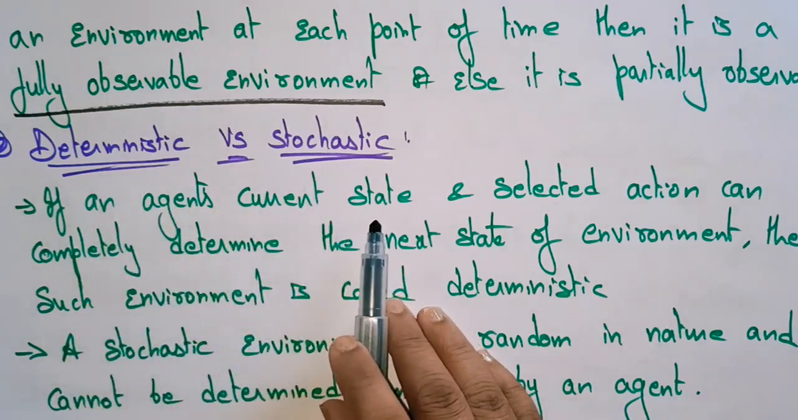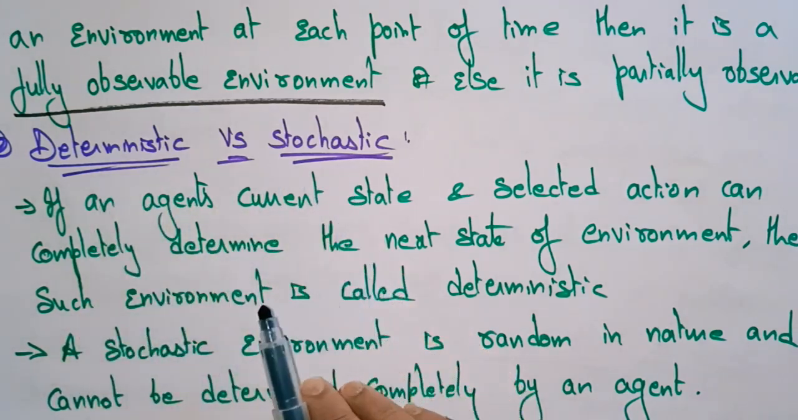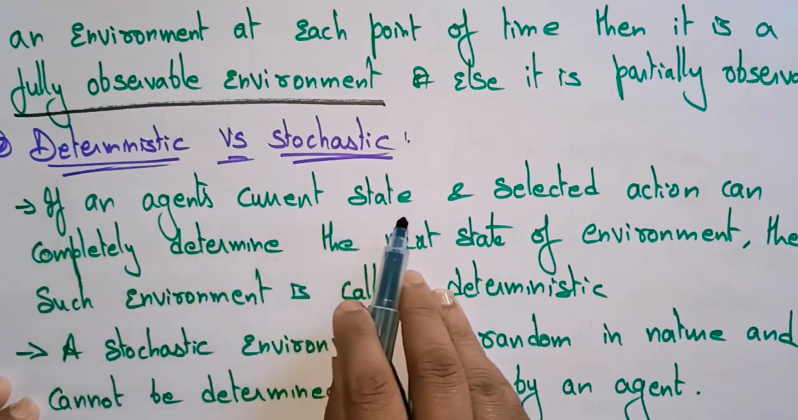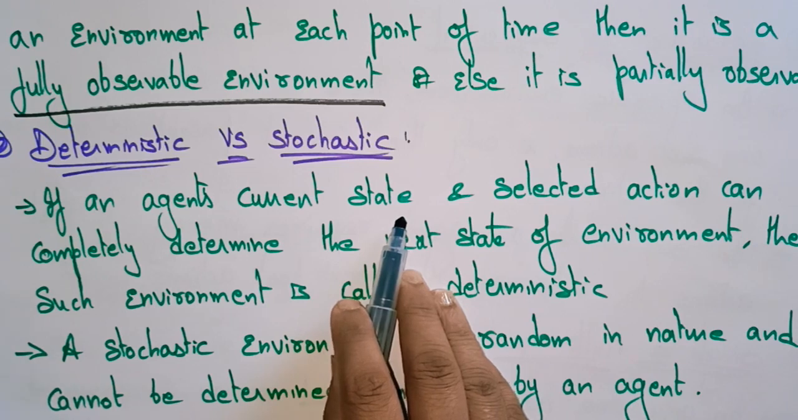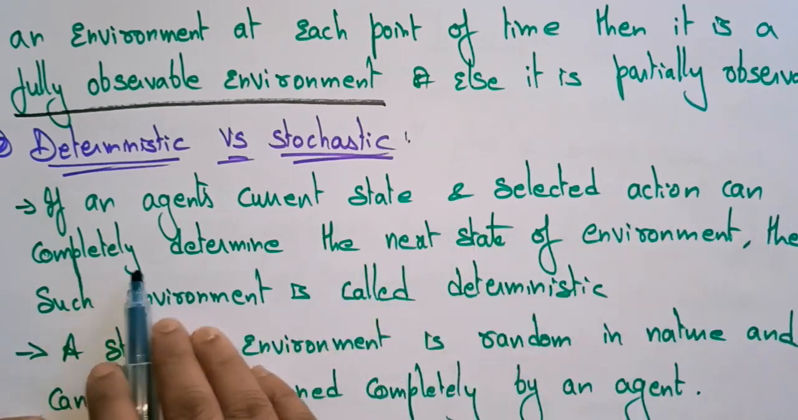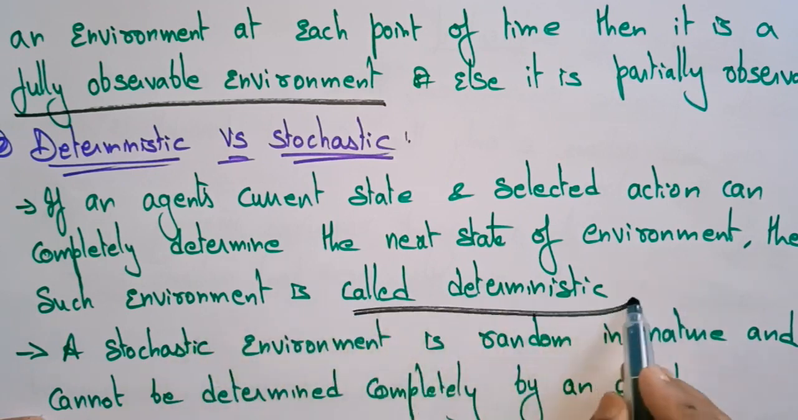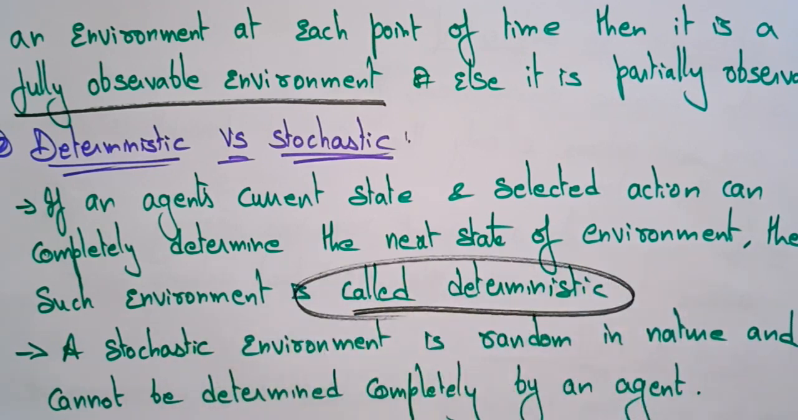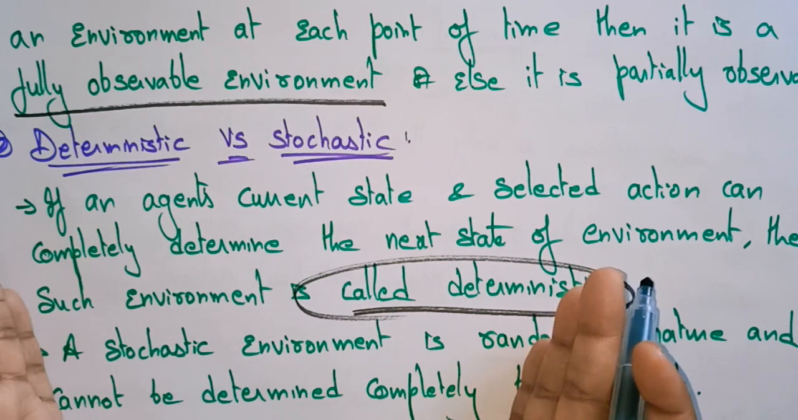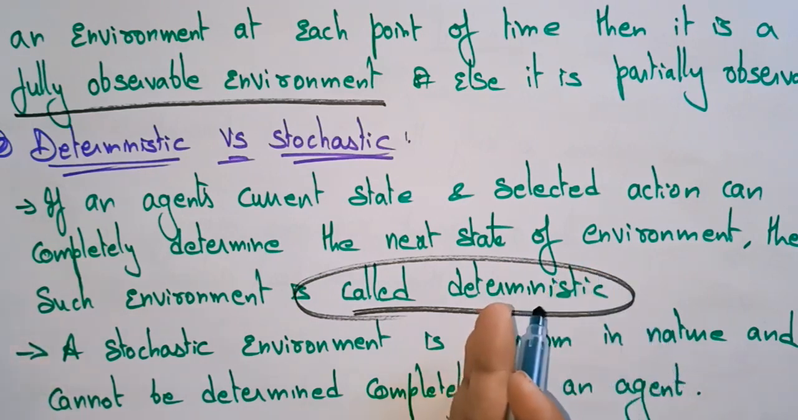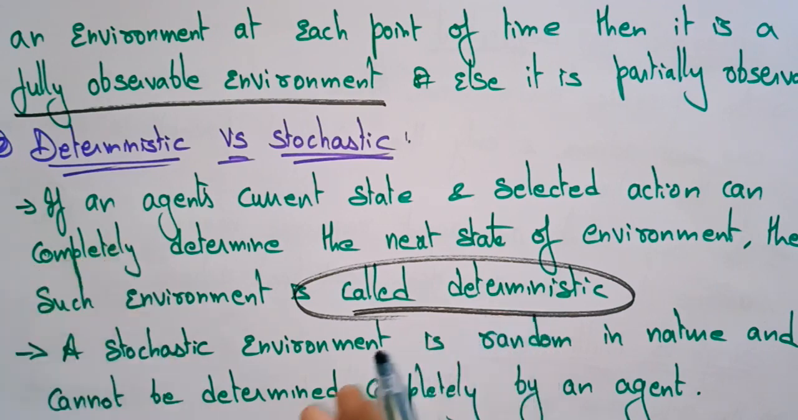So what is deterministic versus stochastic in the view of an agent about the environment? If an agent's current state and selected action can completely determine the next state of the environment, then such an environment is called deterministic. Whenever the current state is able to determine the next state of the environment, we can say it is deterministic. The agent can see the current status as well as the next state of the environment.